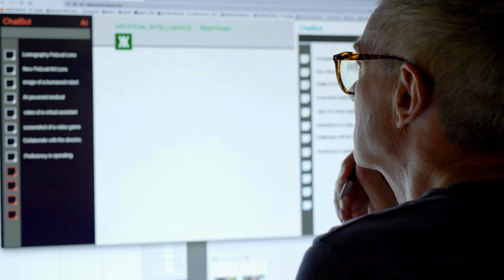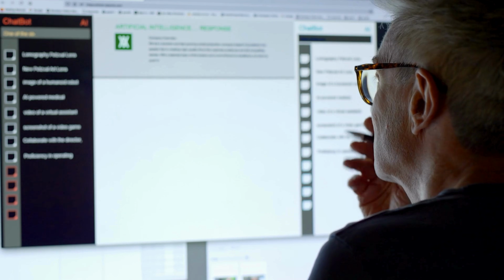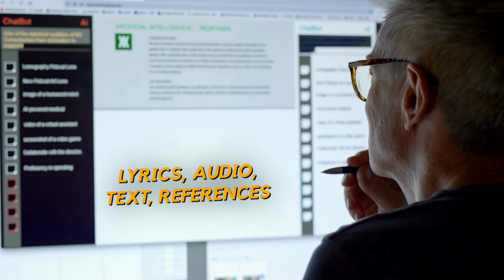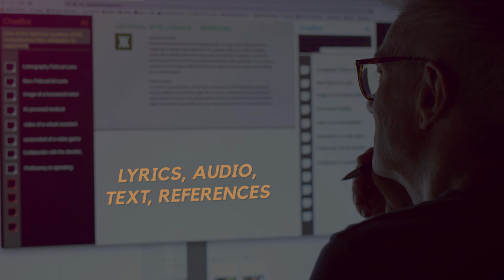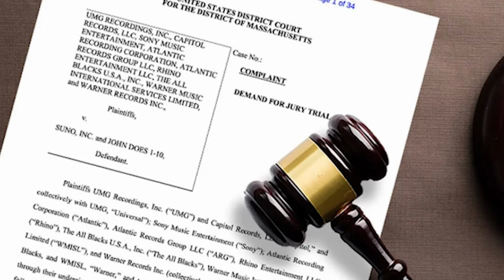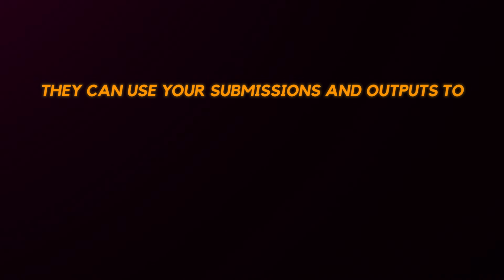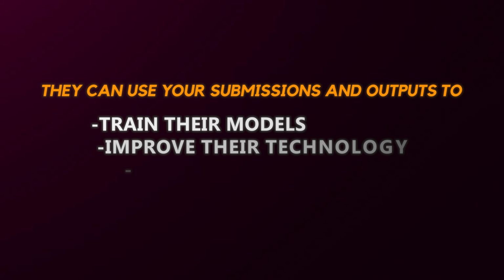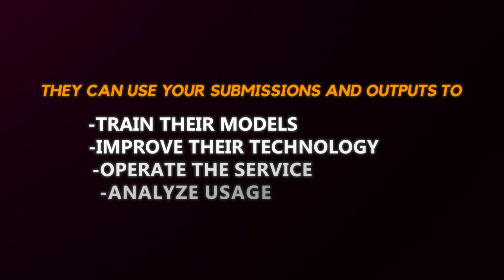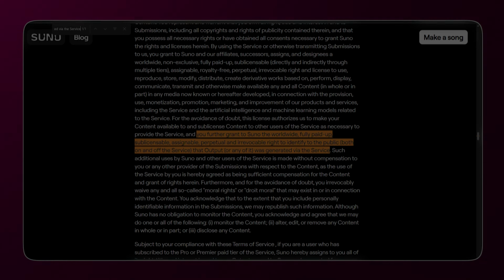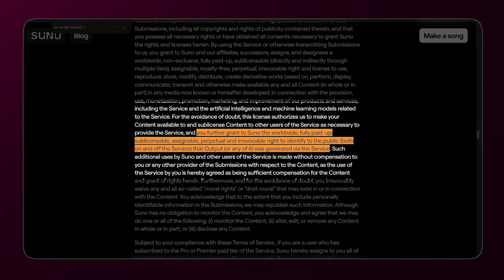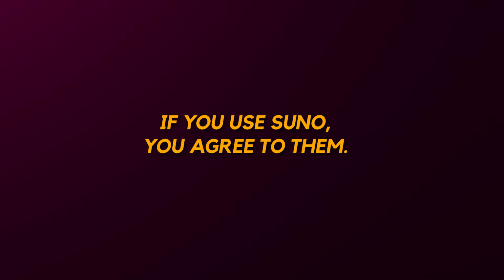Now, what are you giving to Suno in return? Whenever you upload anything, lyrics, audio, text, references, Suno receives a broad license to use that material. They can use your submissions and outputs to train their models, improve their technology, operate the service, and analyze usage. They can also publicly identify that your output was made using Suno. These permissions are built into the platform. If you use Suno, you agree to them.